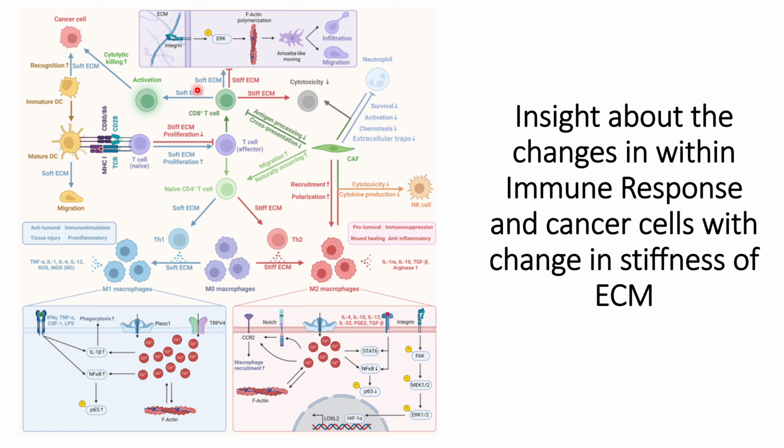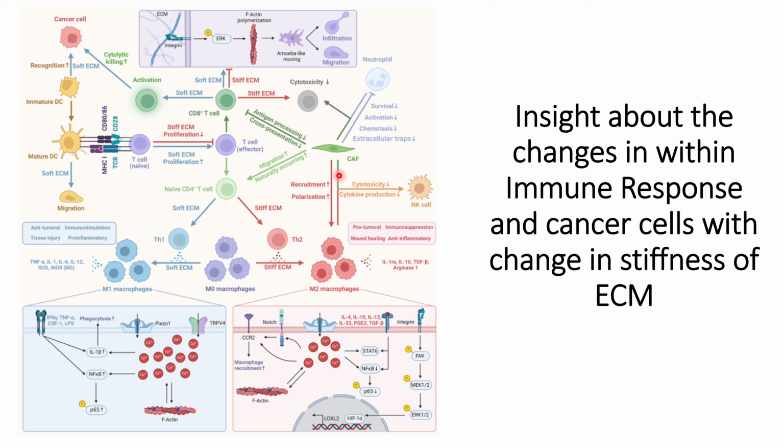And if it is a soft ECM, then this CD8 plus T cell activation will be easier, and the cytotoxic killing will be higher. However, if the ECM is stiff, then the cytotoxicity of these CD8 plus T cells will be reduced, as the movement of these T cells in the stiffer ECM will be lower.